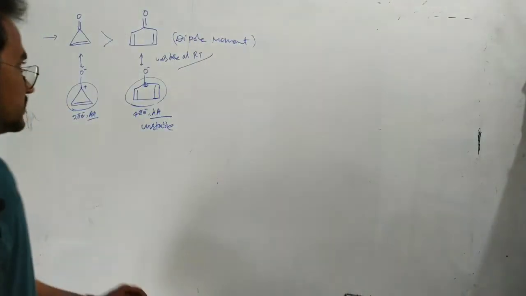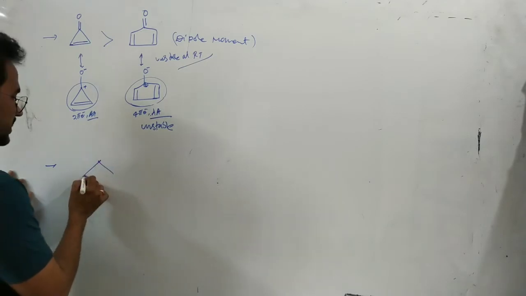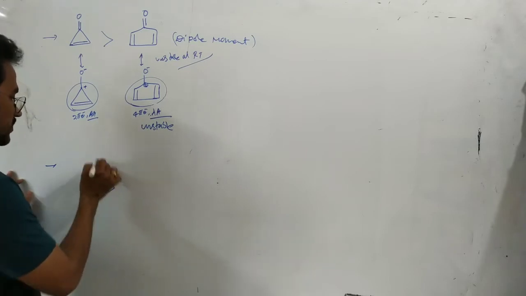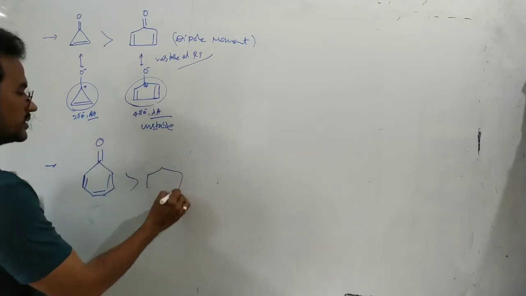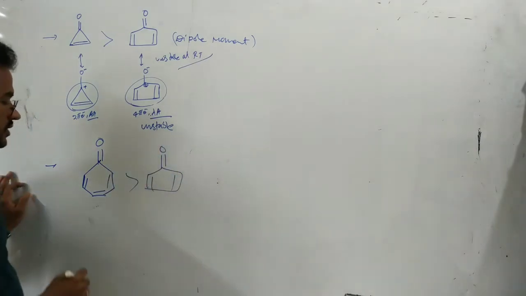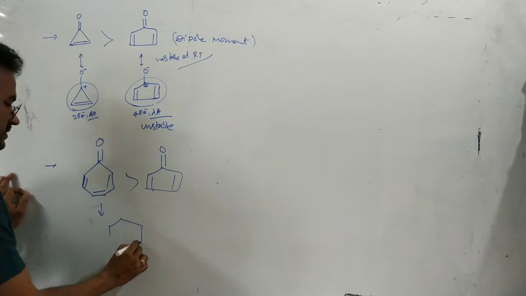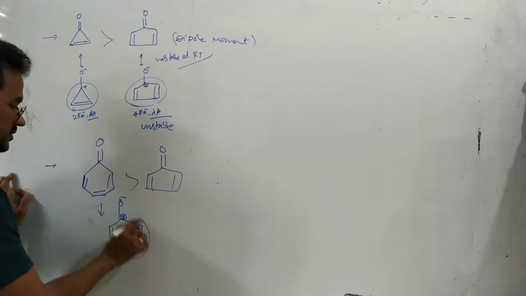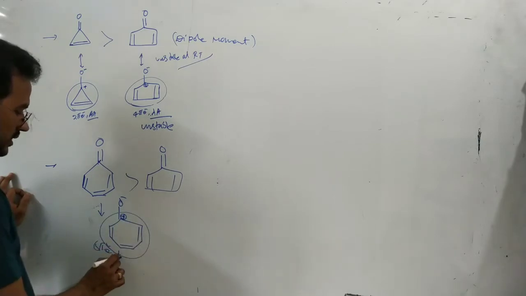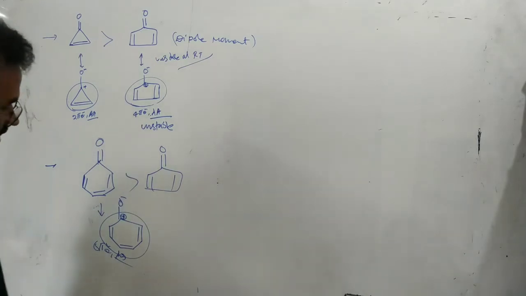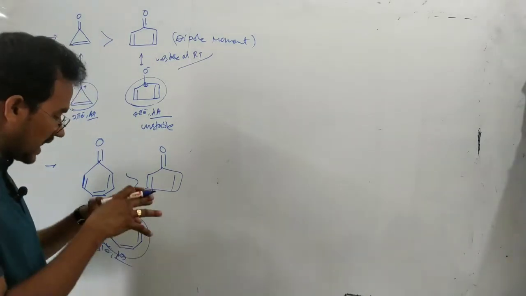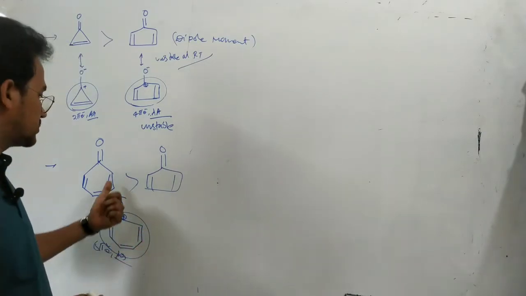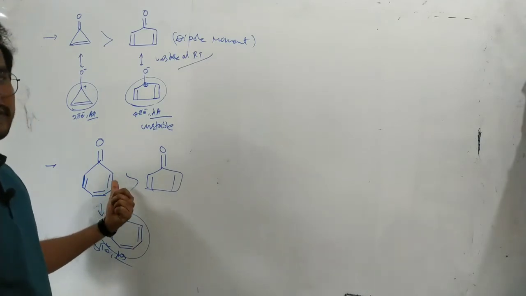Next, see another example, an extended example. This one, with this pi bond, this double bond, has a higher dipole moment than this one. Again, if you write the ionic form for this structure, pi bond, pi bond, pi bond, here minus charge, here plus charge. Here 6 pi electrons are aromatic in nature. So this ionic form is more stable. More stable ionic form means more ionic nature, and more ionic nature implies a higher dipole moment for this compound.